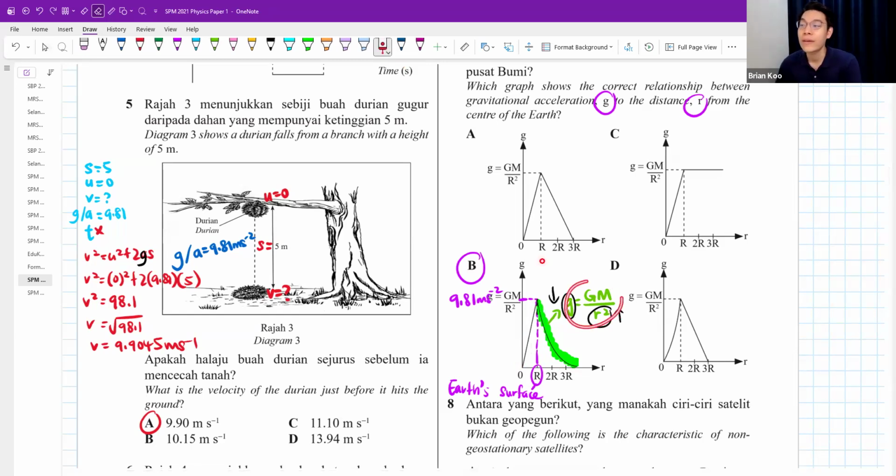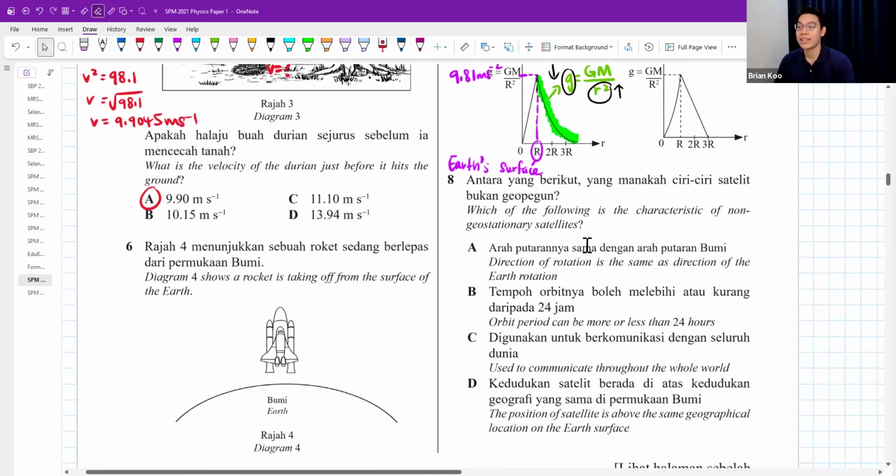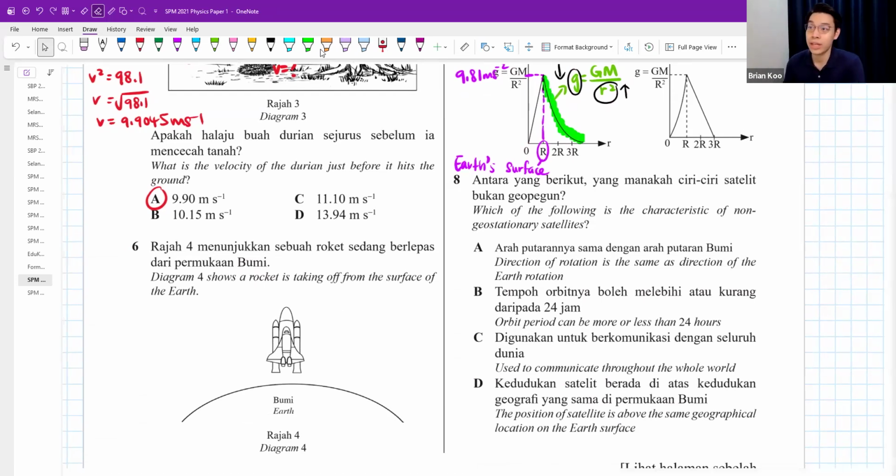Formula given. Okay, question 8. Which of the following is the characteristic of a non-geostationary satellite? A: Direction of rotation is the same as the direction of Earth's rotation. Actually, A has a little problem because they say direction of rotation. This is supposed to be direction of orbit.